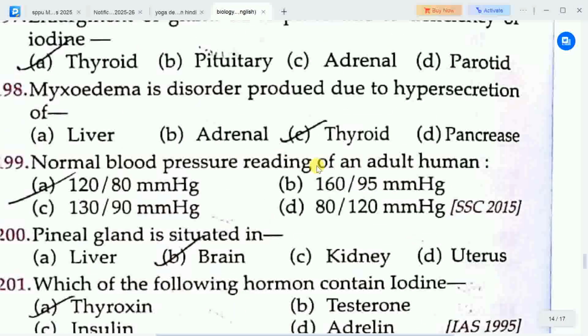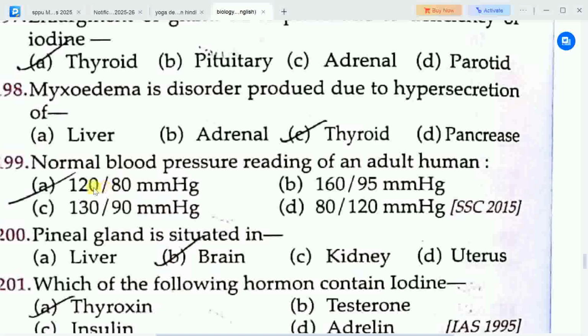Next question is, normal blood pressure reading of an adult human. Options are A. 120/80 mmHg, that is millimeter of mercury, B. 160/95 millimeter of mercury, C. 130/90 millimeter of mercury, D. 80/120 millimeter of mercury.